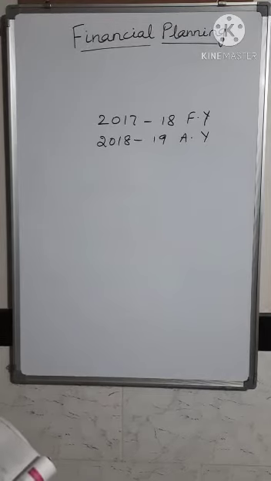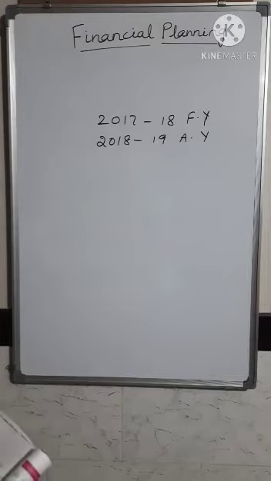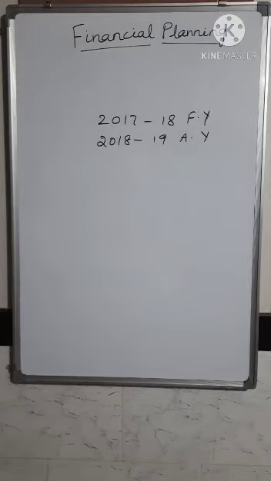Then the second one, Kulkarni, again falls under the same category, but his taxable income is 3,27,000. When you look at this taxable income, it lies between 2,50,001 and 5 lakhs. He lies in that category, so he has to pay the income tax. Like this you just say yes or no, whether the person has to pay or not. Only that much you have to tell. Now we'll go to the second problem.